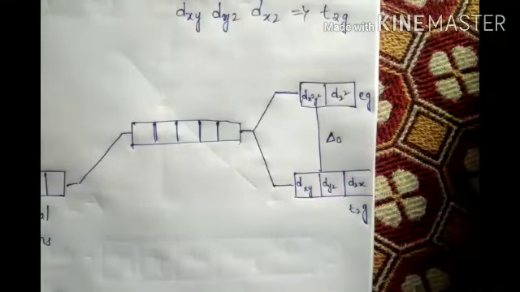Delta naught. This is what it actually is.